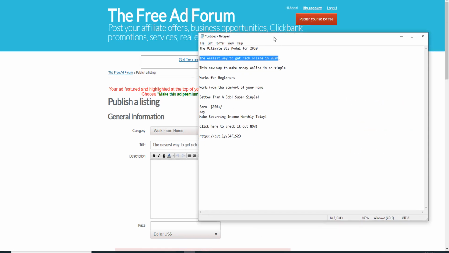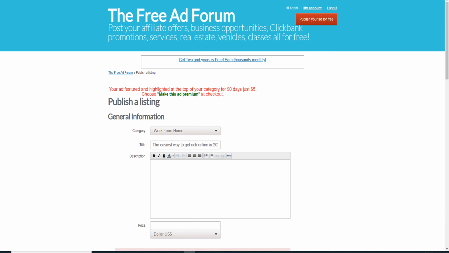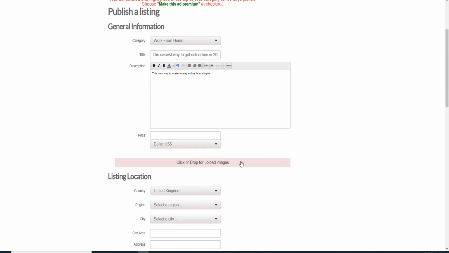Now the next thing is we need to take advantage here and use all these lines in the body. So let's copy it here. For example, this new way. All right, works for beginners.